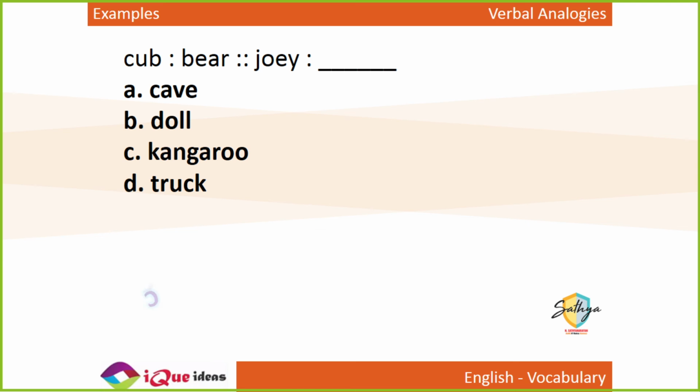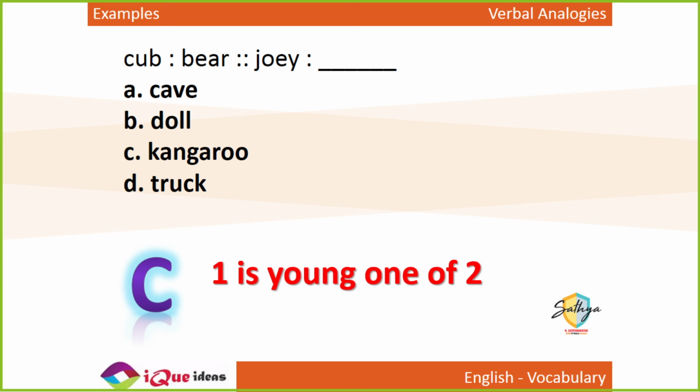So the young one of a kangaroo is called a Joey. Like for a dog you have a puppy, for a cat you have kitten, for a lion you have a cub, for a tiger or bear also you have a cub. For a kangaroo, the young one of a kangaroo is called a Joey.